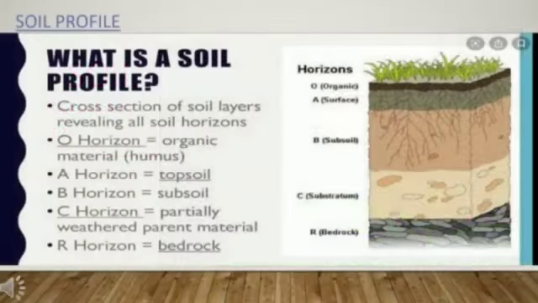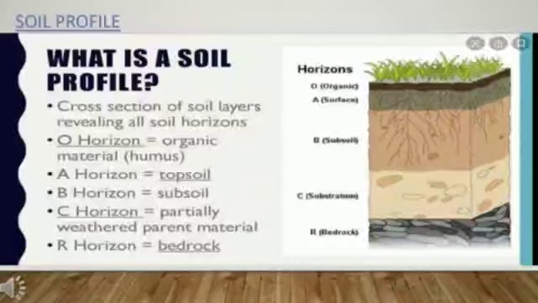Hello students, so now with the rest of the chapter we'll begin with part 2 of soil. After learning about the soil, you must know what a soil profile is. Now we'll learn about the soil profile. Soil profile will help us to know the layers of the soil, revealing the soil horizons.